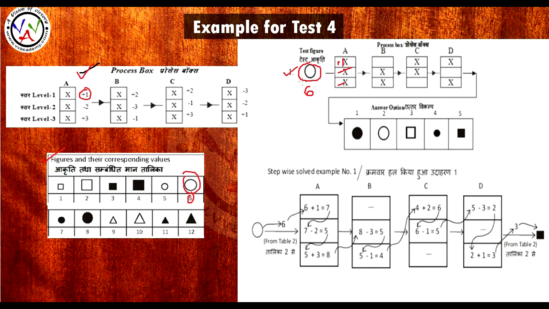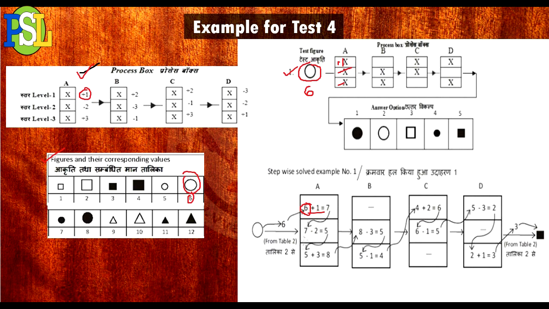As we are starting with 6, we take it to level 1. In level 1 it is 6 plus 1, so 7, and then 7 minus 2 as we come to level 2, and next to level 3. So that is 5 plus 3.